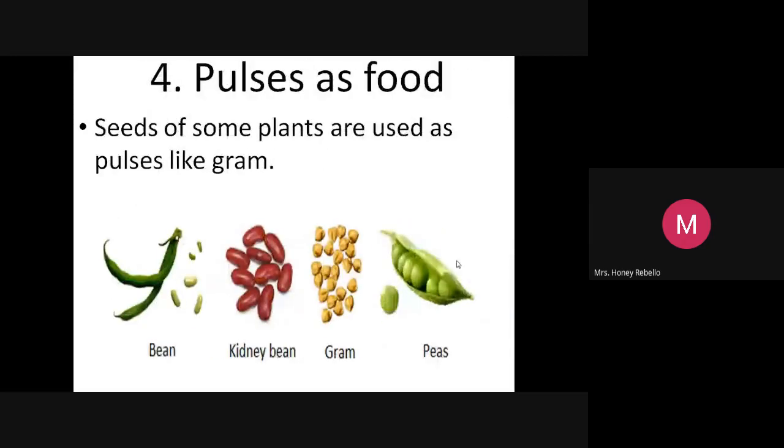Pulses as food. Seeds of some plants are used as pulses, like gram. See the first one, bean. B-E-A-N, bean. See the kidney bean there. K-I-D-N-E-Y, kidney bean.